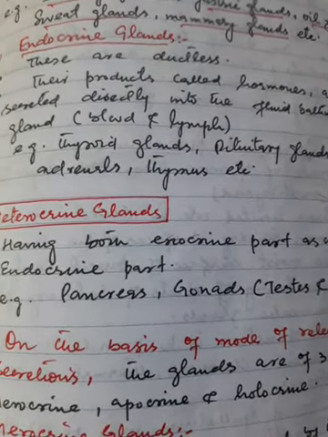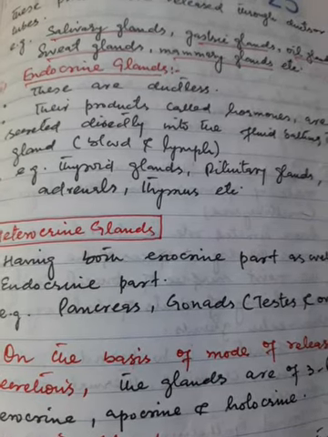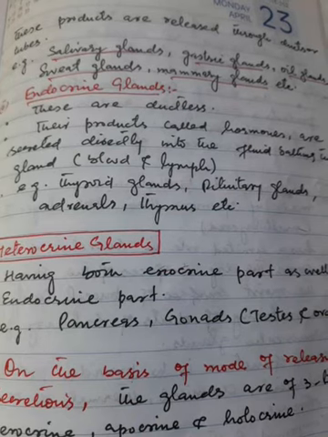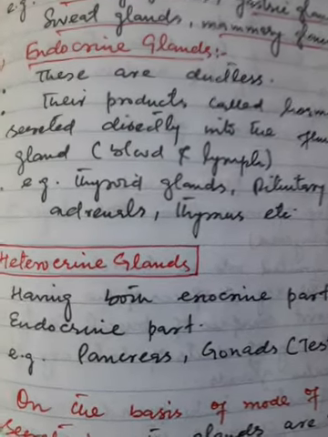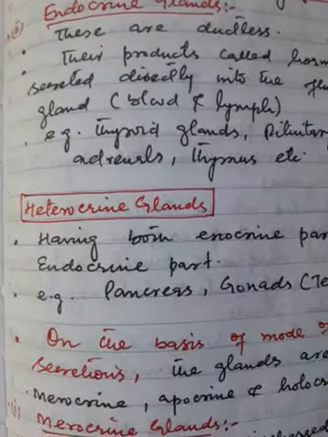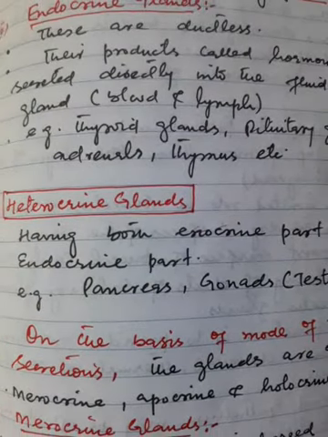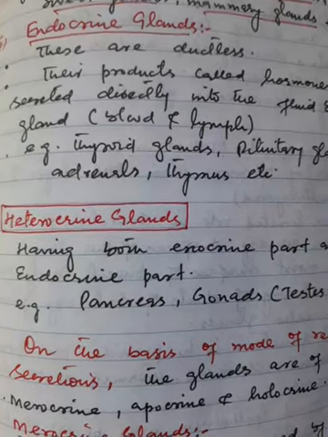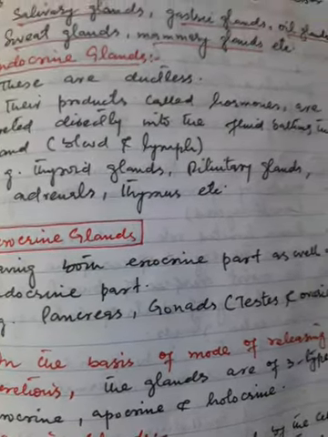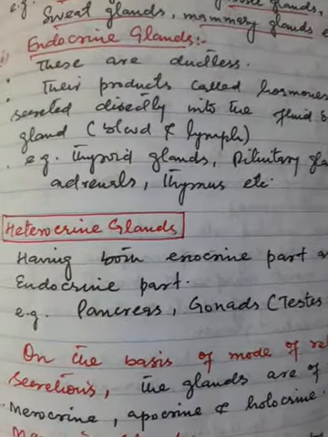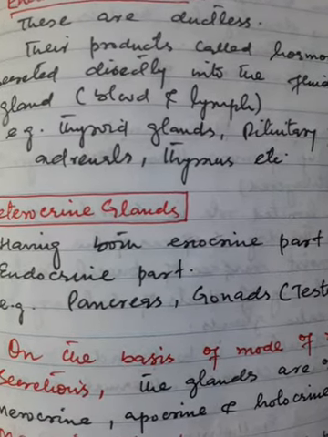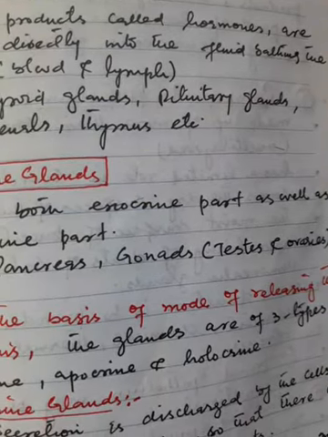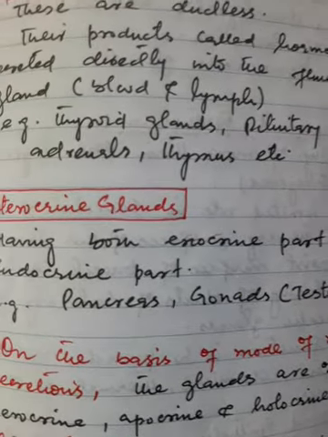For example, thyroid glands, pituitary glands, adrenals, thymus, etc. Now we have one more type of gland. We call that heterocrine glands. What are heterocrine glands? These are those glands having both an exocrine part as well as an endocrine part. For example, pancreas, gonads, which include testes and ovaries.